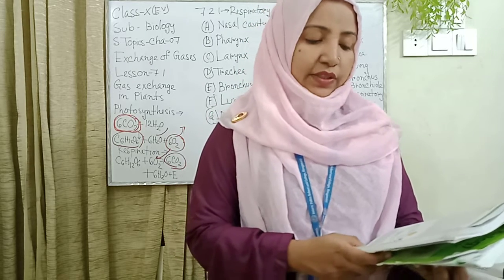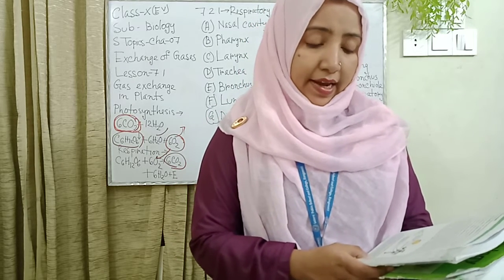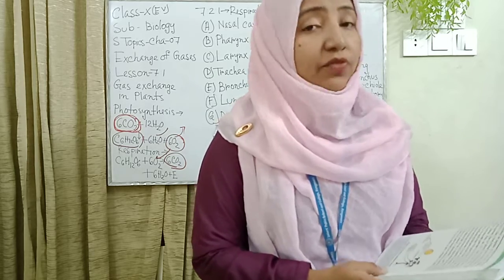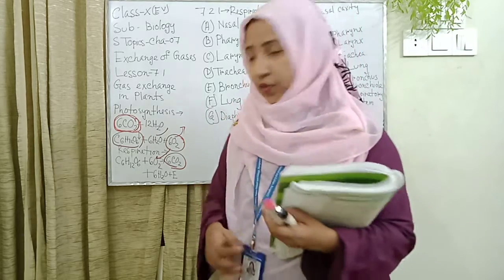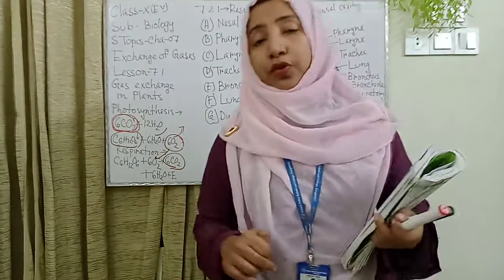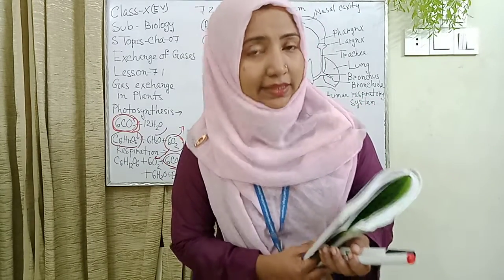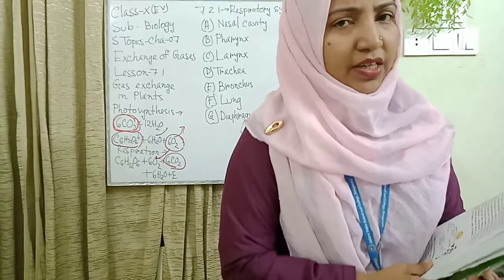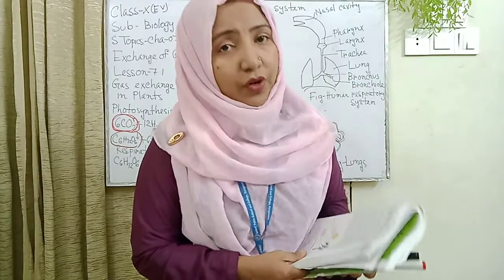In daylight, or in the presence of sufficient light, the rate of photosynthesis becomes high. A large amount of oxygen gas is produced in photosynthesis, and this gas is a very important substance for the human body.